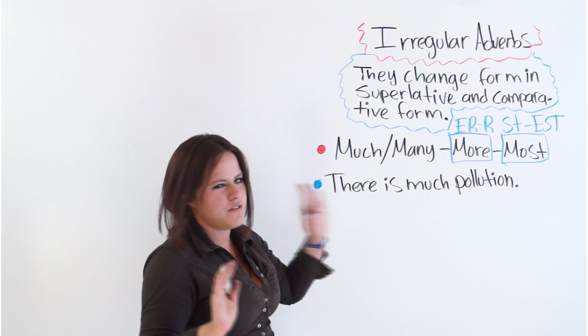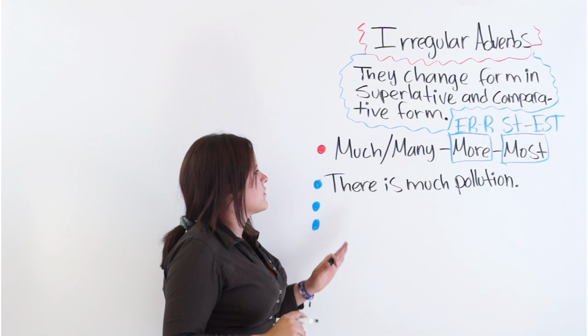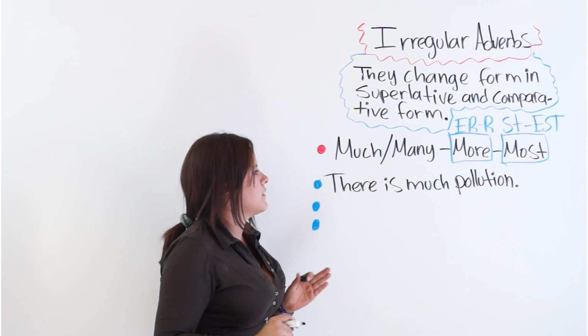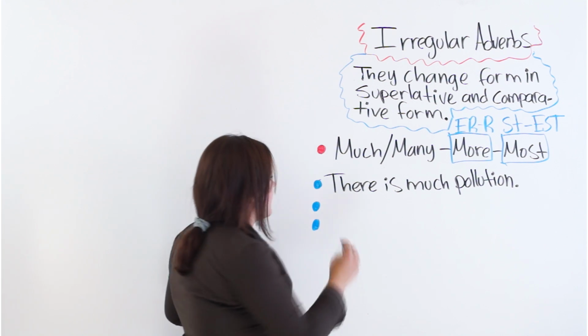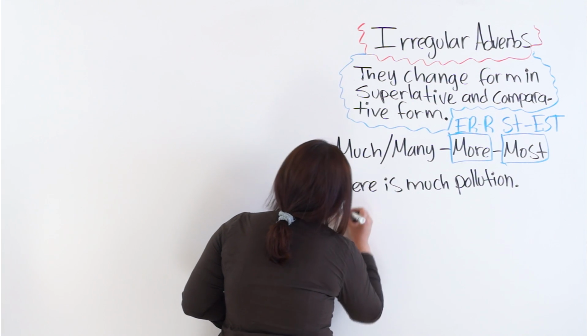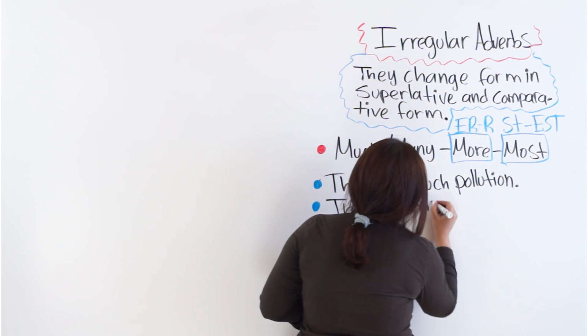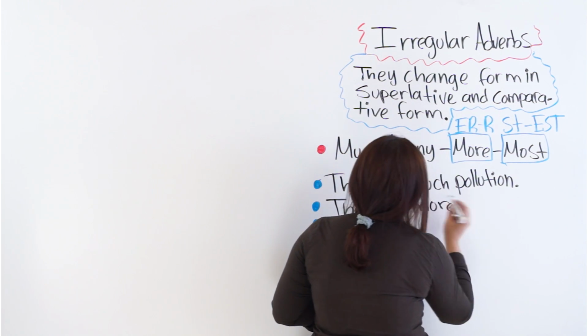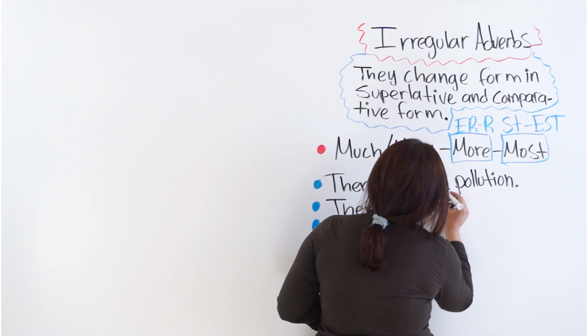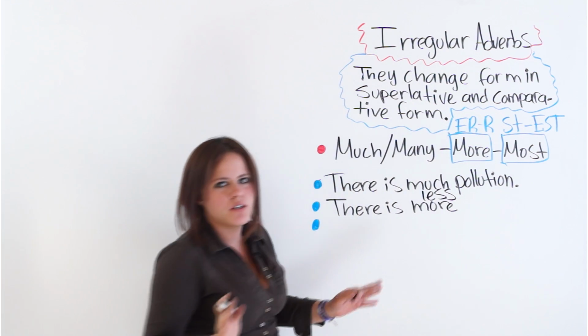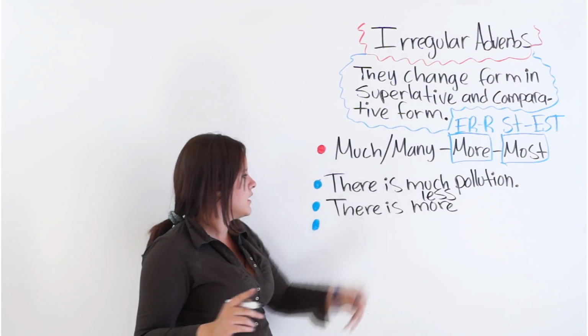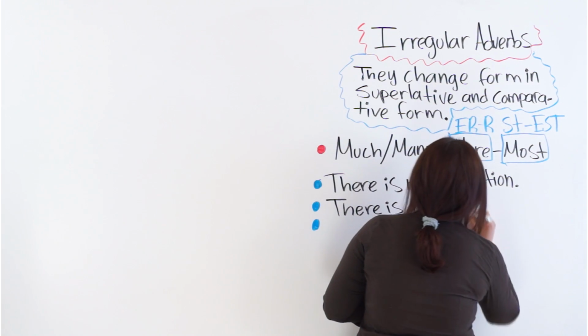Well, it's just an example. Now, if you want to compare, you would say there is more or less. Okay? It depends on what you want to say. More or less pollution.